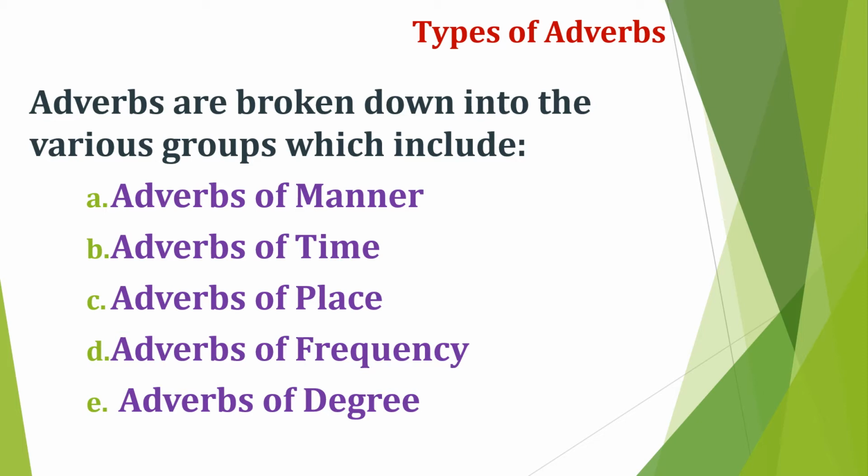So soon is an adverb that is giving more information about the verb see. Let us now examine the different types of adverbs that we have. As provided in our slide, we have adverbs of manner, adverbs of time, adverbs of place, adverbs of frequency, and lastly adverbs of degree. It is important to note that in this lesson I'm not going to talk about all of them. I'll only deal with a few of them. Others will be dealt with in our subsequent lessons.